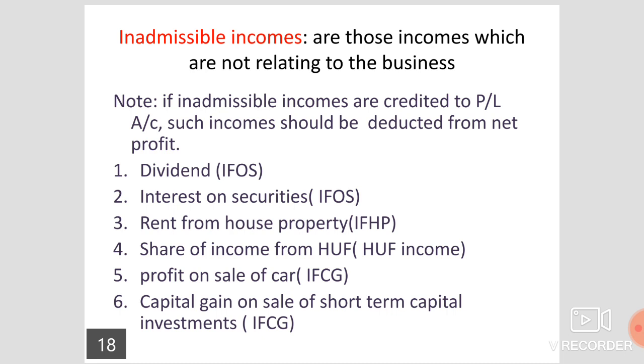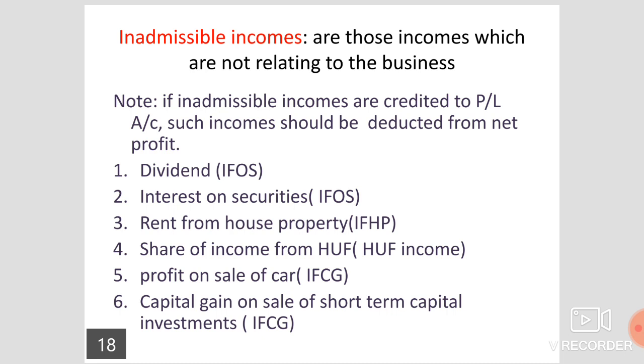Third point, rent from house property. So rent received is not a business income. It is calculated under the head income from house property, second head of income. So this should also be treated as inadmissible incomes.